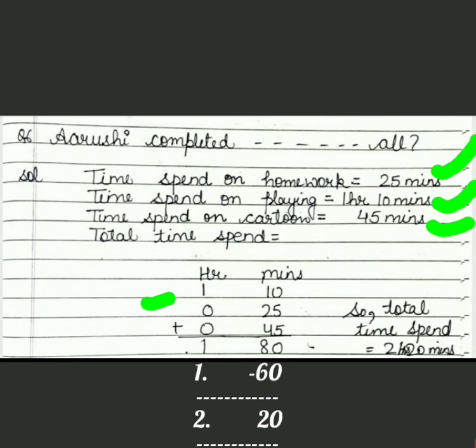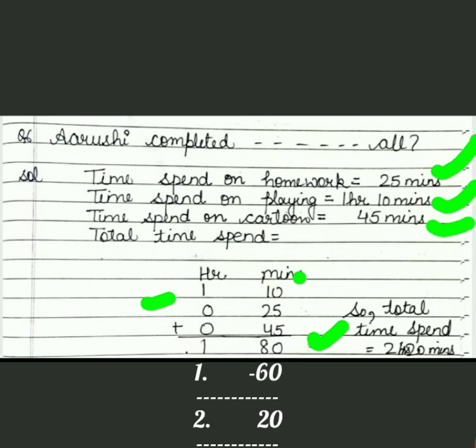Now we will plus them. 10 plus 25 is 35. 35 plus 45, what answer comes? 80. Now see, students, 80 is minutes. Can 80 be minutes? No, 80 can't be minutes because the maximum minutes are 60. So what I have done is minus 60 from 80.